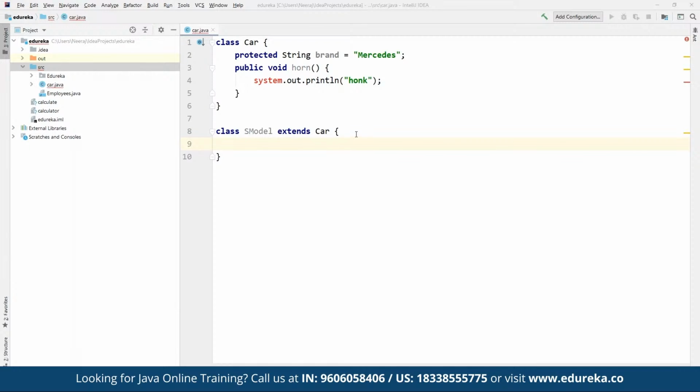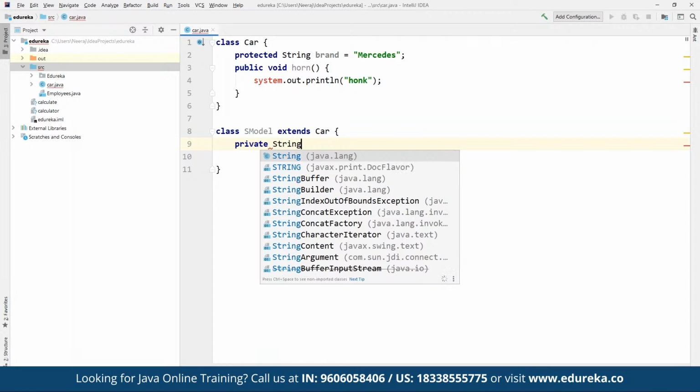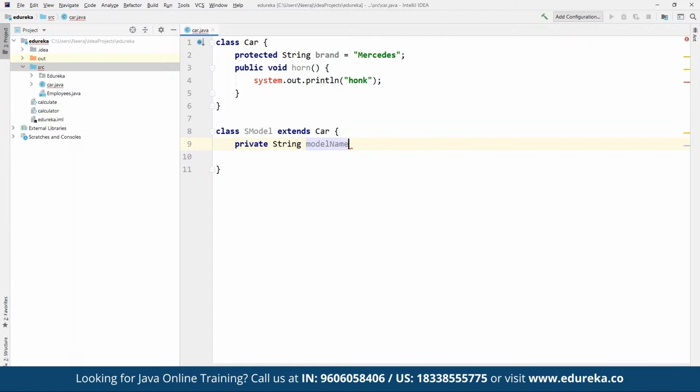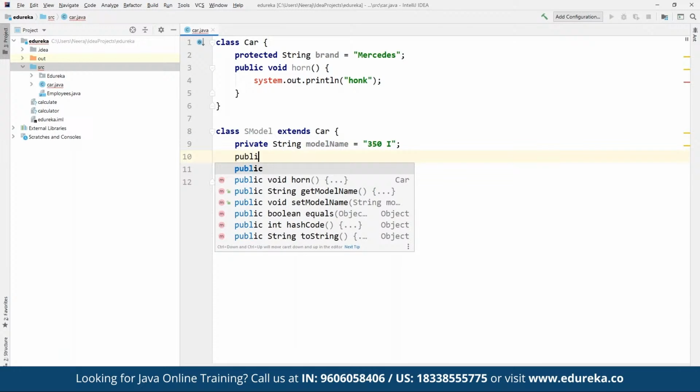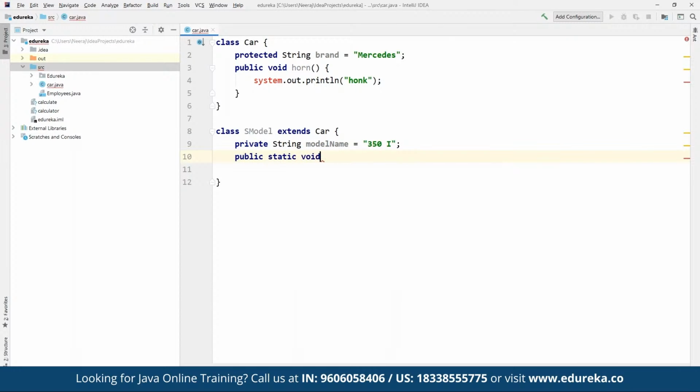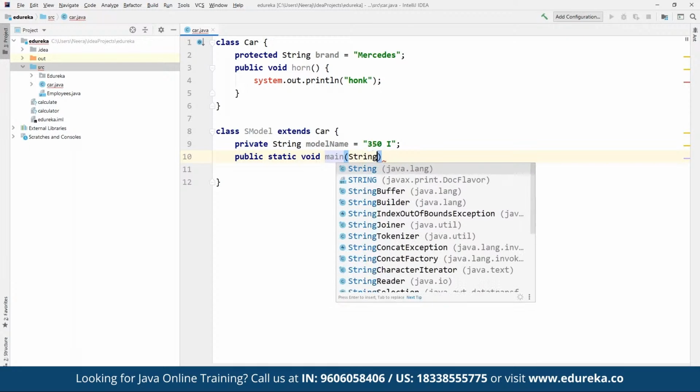And then we can define other components. For example, suppose we want to specify the exact model here. Then we can define the model name. We can define a private string, and then model name. Inside this, we may have multiple models available, like 350i, which is again a different model. And then we can define public static void main, String args.